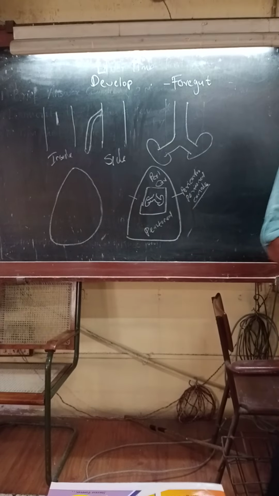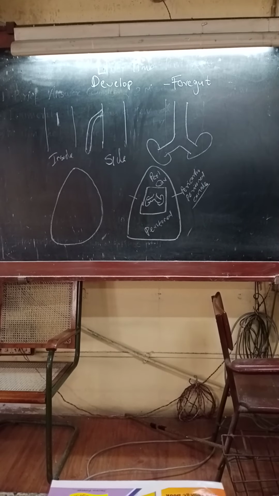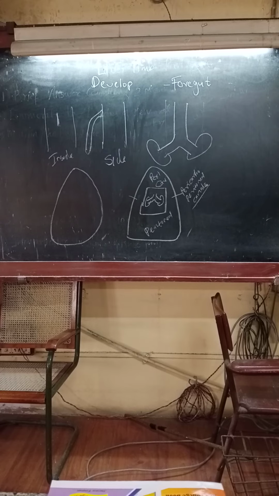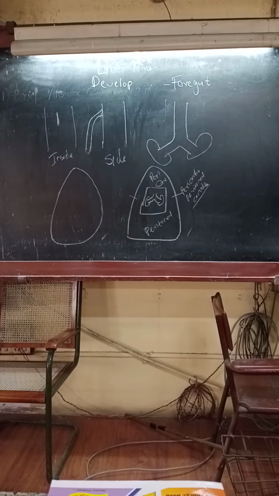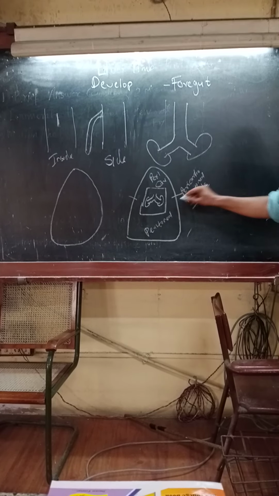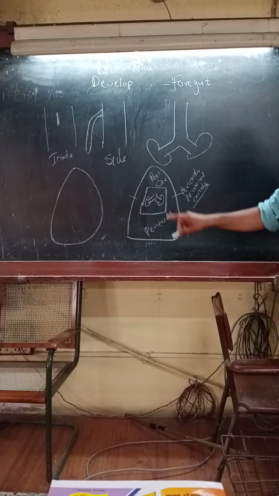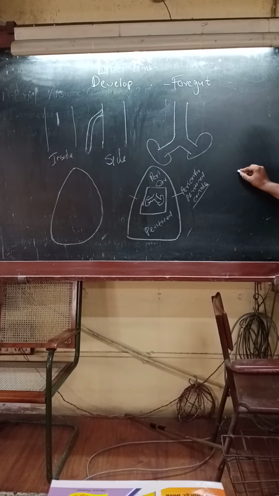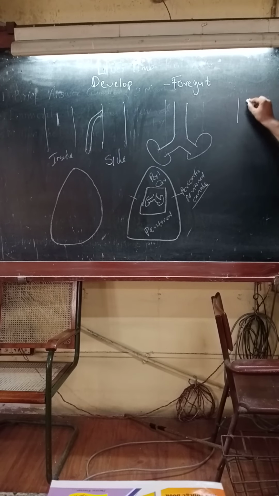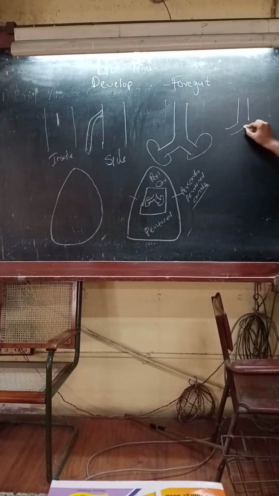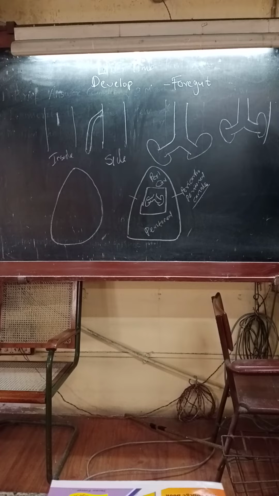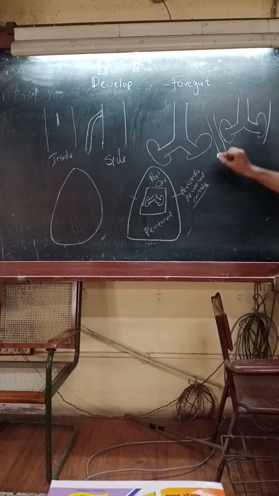Now as this is happening, in between is the division of the laryngotracheal diverticulum with the lung buds. So, if I take a cross section of this, what I see is these are the two lung buds, and on the side there are pericardio-peritoneal canals.